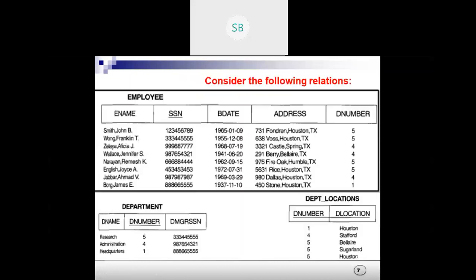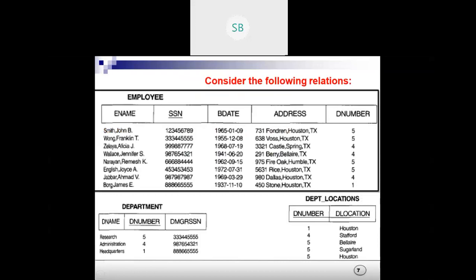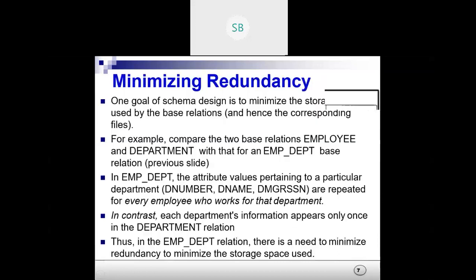Okay, but if you store it in this way and you modify only one value, like update dname set dname equal to management where dnumber equal to 5, in that case only one update will work, but here it won't work. You have to make changes in the entire table, because with only one update, otherwise the table will become inconsistent.